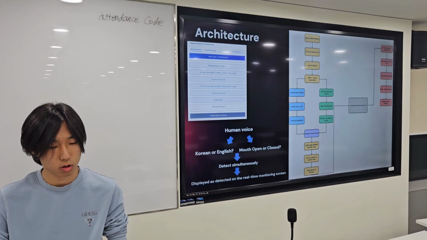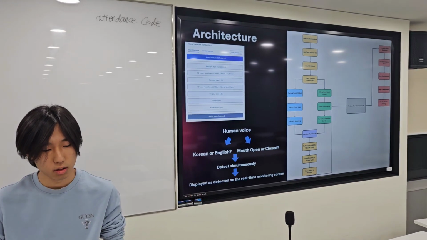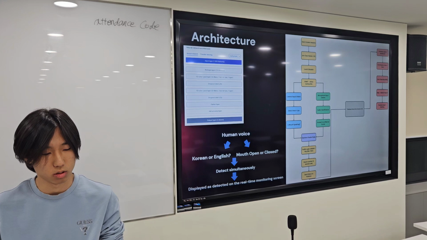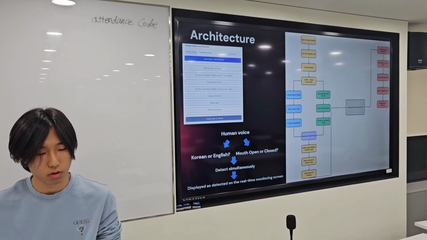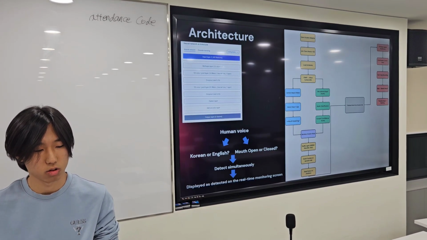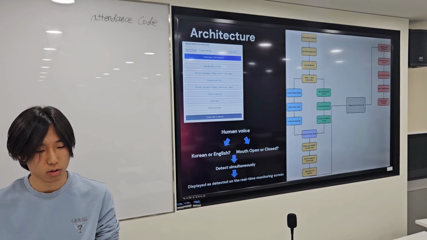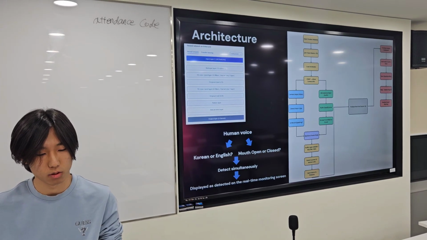If the system detects Korean sound but the mouth is closed, it filters it out as background noise. A violation is officially triggered only when both conditions are met simultaneously: Korean speech is detected and the mouth is visibly moving.